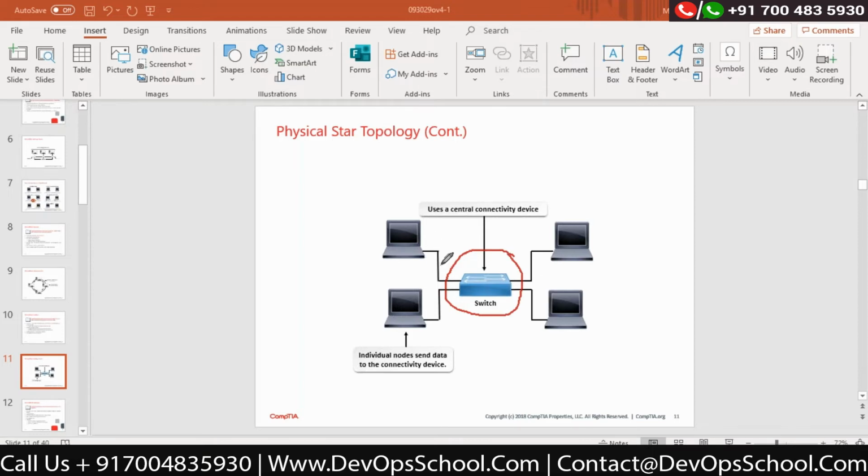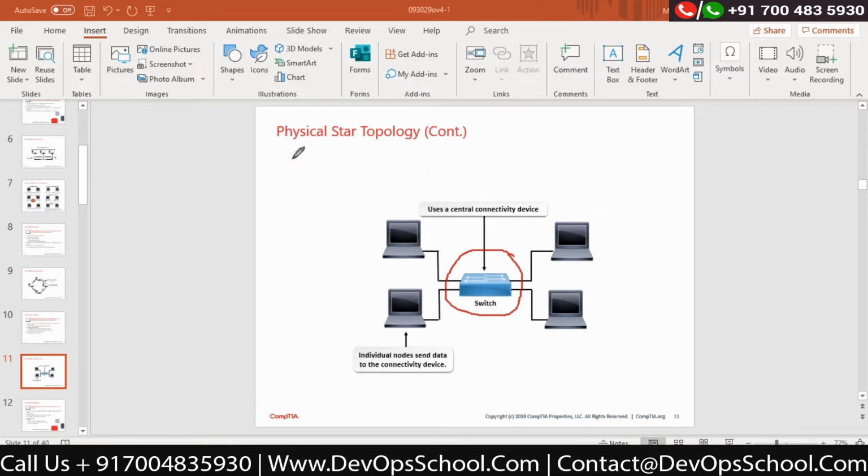Now that centralized device could be a switch, it could be a hub, it could be a bridge, correct? It could be any device which is a centralized device. And this centralized device would be the controller for all your network, and all other devices are connected to this switch.